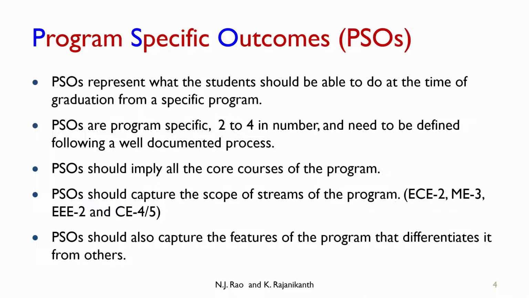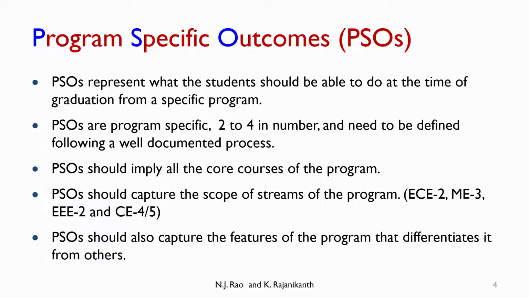And how do we write these PSOs? One convenient way is to look at any program in terms of the streams they have. For example, ECE broadly has two streams, electronics and communication. Mechanical engineering has about 3 streams, like design, manufacture and thermal engineering.